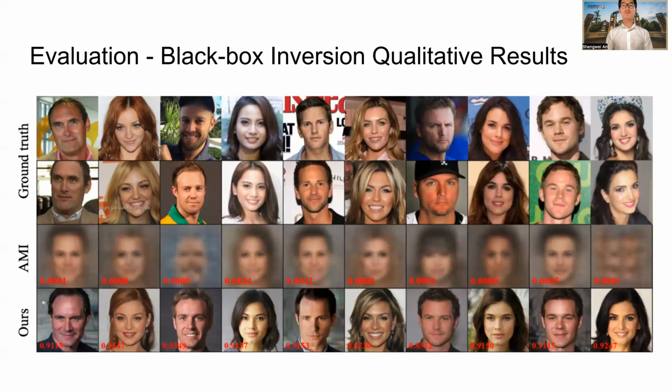This figure shows the qualitative results of our black box inversion. Each column corresponds to one target person. The first two rows show the real images. The third and the fourth row show MI results and ours respectively. We can see our results are much better.